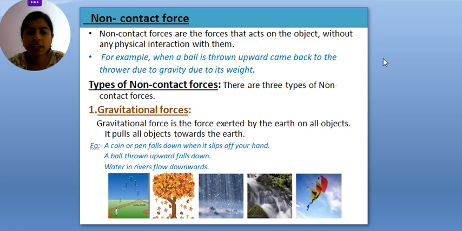So the next thing is non-contact force. As we have discussed earlier, there is no physical interaction in non-contact force. There are three main types of non-contact force. The first one is gravitational force. What happens in gravitational force? It is the force exerted by the earth on all objects, like gravity pulling the object towards the earth. That force is known as gravitational force, right?